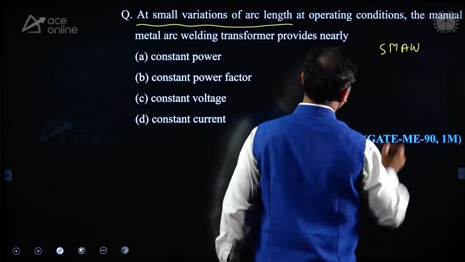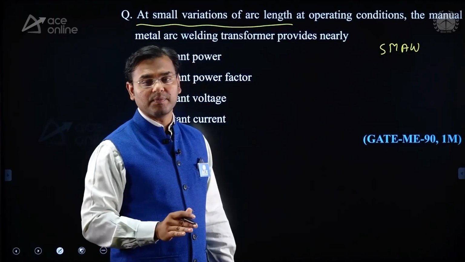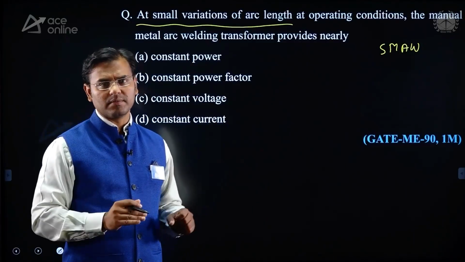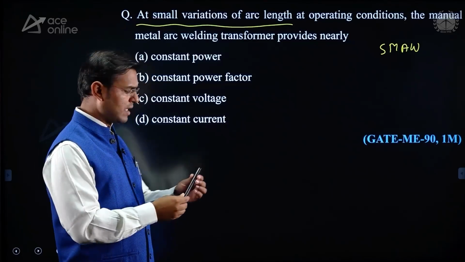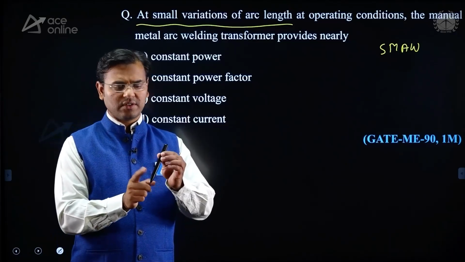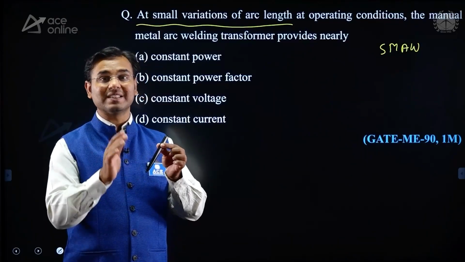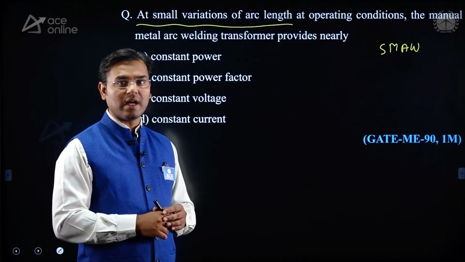SMAW is known as shielded metal arc welding, and that method is manual and very old. In shielded metal arc welding, we consider this is one electrode, and that electrode is coated with some coating. Then this is known as shielded metal arc welding.